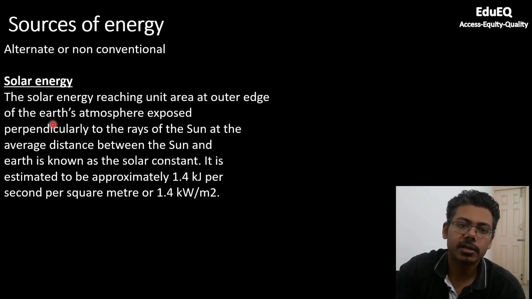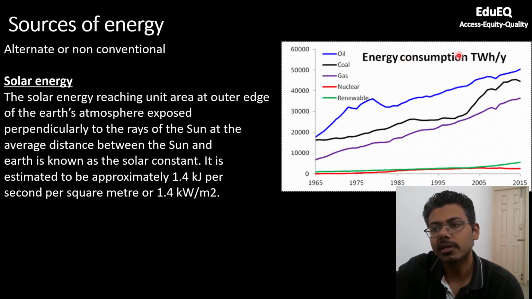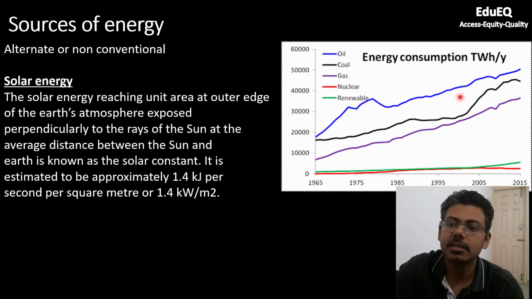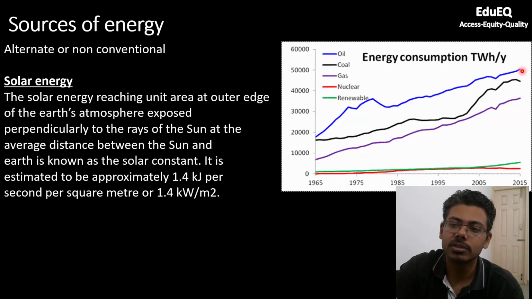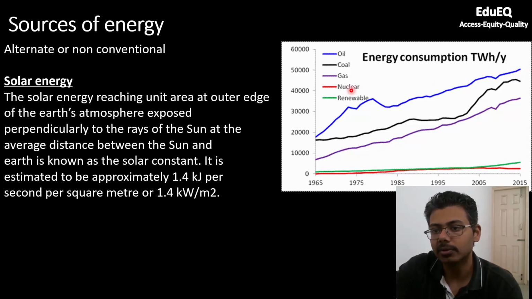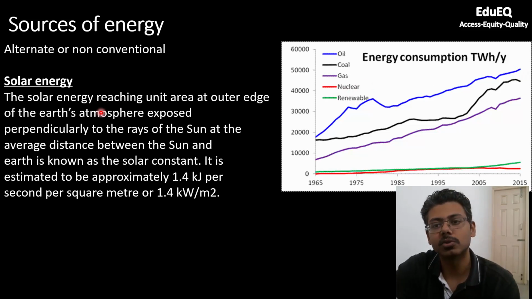Now coming to the most important form of renewable energy, which is solar energy. You can see how the energy consumption of the entire world is increasing. This is terawatt hour per year, the unit of energy consumption, and you can see from 1965 till 2015 there is a continuous increase in energy consumption. If you rely heavily on fossil fuels, the day is not far when you will be exhausting all the resources and you will have nothing to turn back to. That is why a lot of effort is being spent to generate alternate sources of energy.